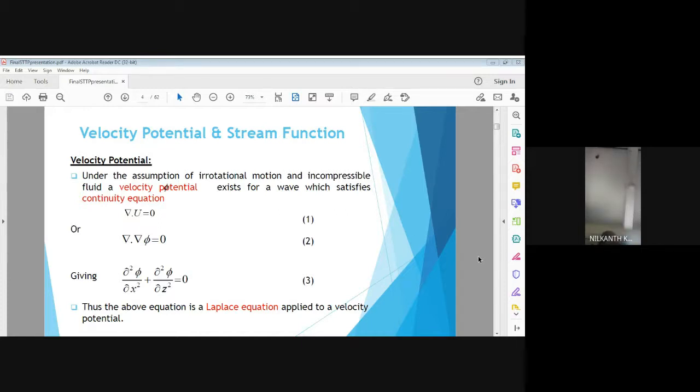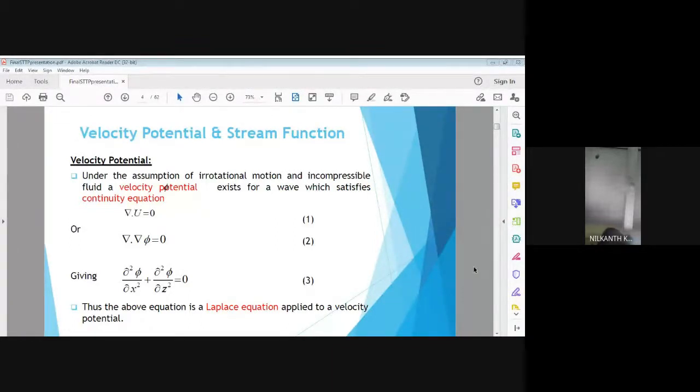So the capital U we can write as ui plus vj plus wk. And if we take the differentiation of this velocity vector and if it is 0, it means that if the density is constant, if the fluid is incompressible, we can write that equation as dou u upon dou x plus dou v upon dou y plus dou w upon dou z is equal to 0. Gradient of U is 0.